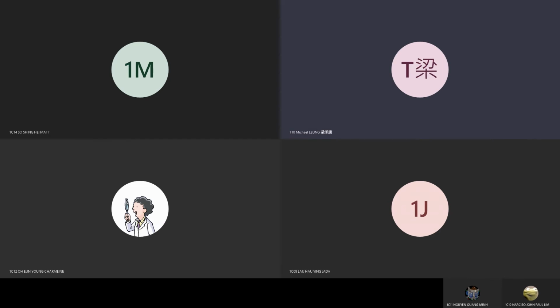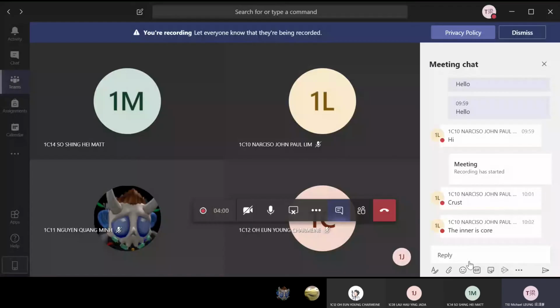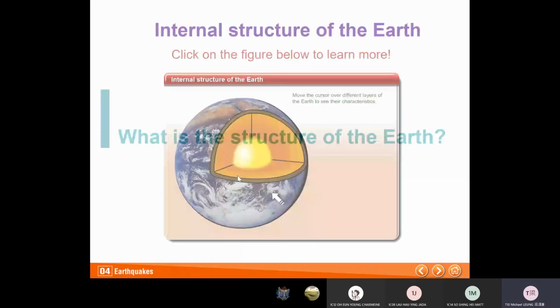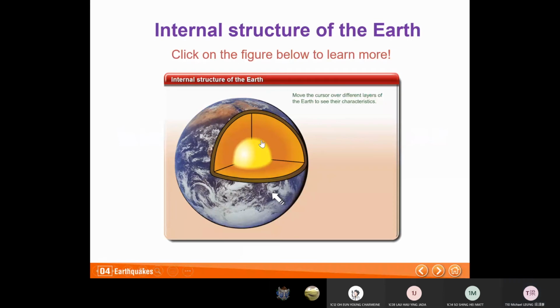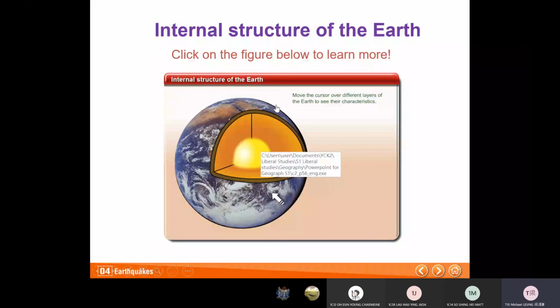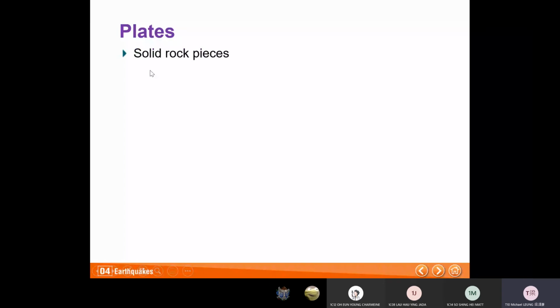Okay, so let us look at the structure of the Earth. Here, the core, and then this is the mantle, and then the surface is covered by the crust. So plates. The crust is composed of different solid rock pieces, and these rock pieces, plates, are the components of the crust.